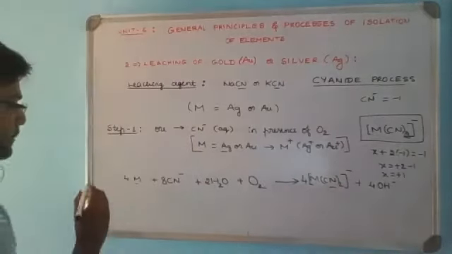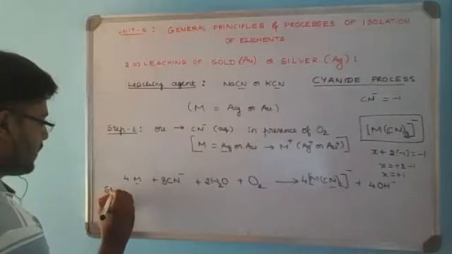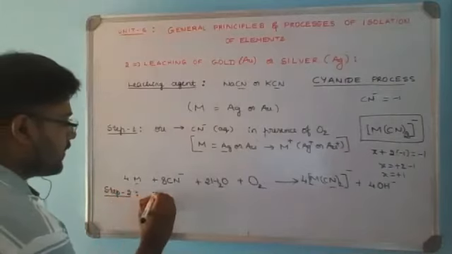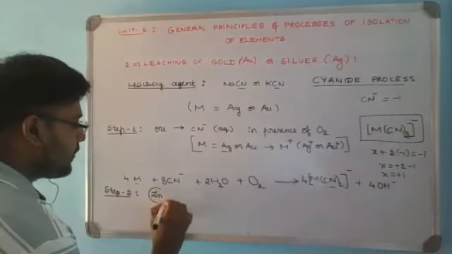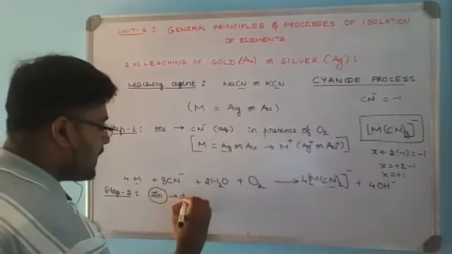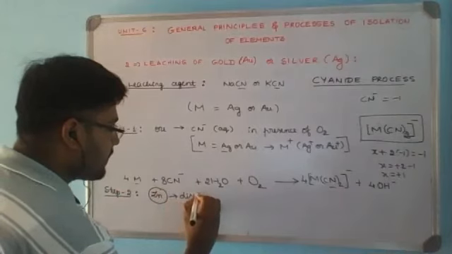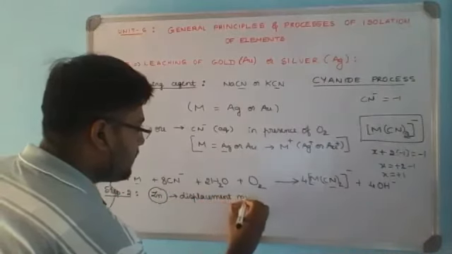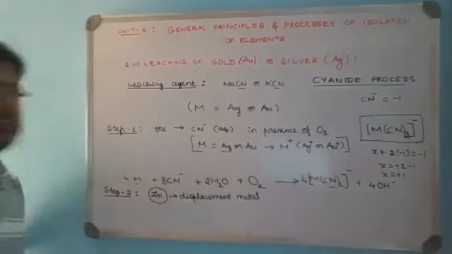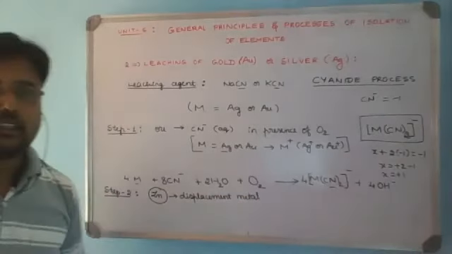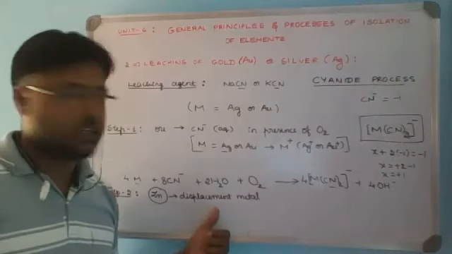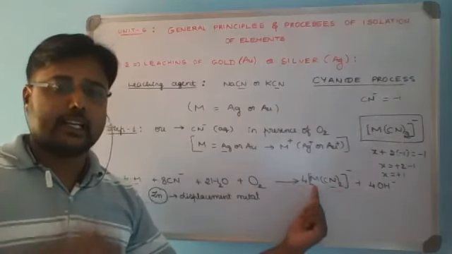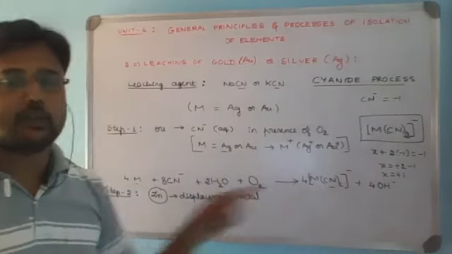Now if we observe step 2, zinc will be used. Zinc acts as a displacement metal. By acting as a displacement metal, from the metal cyanide complex, the metal gets reduced and zinc undergoes oxidation.